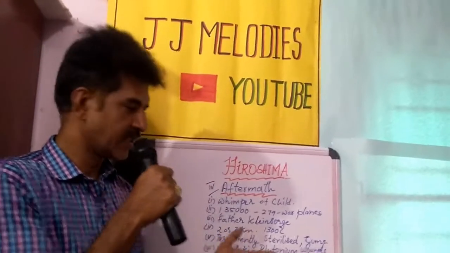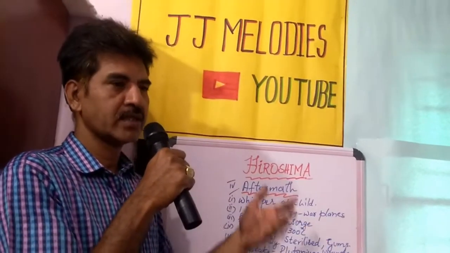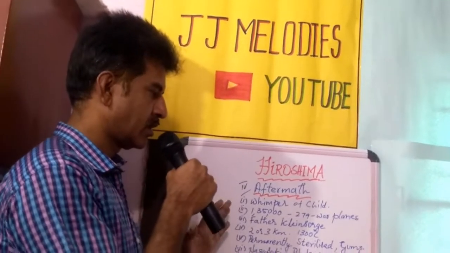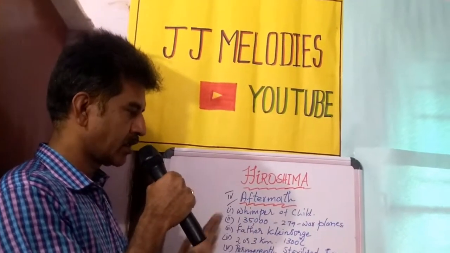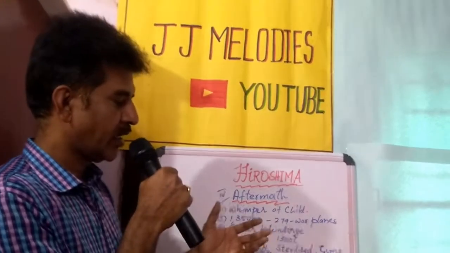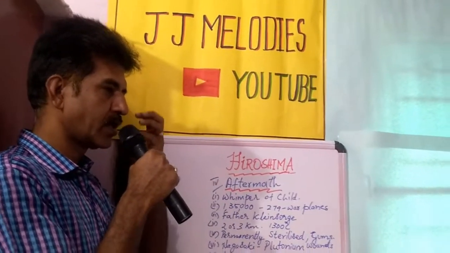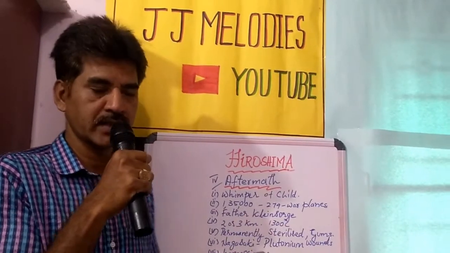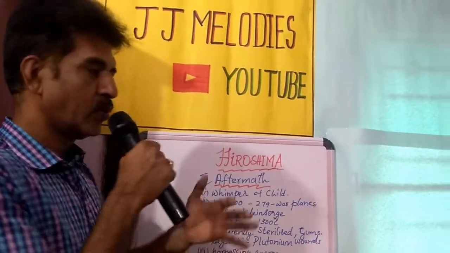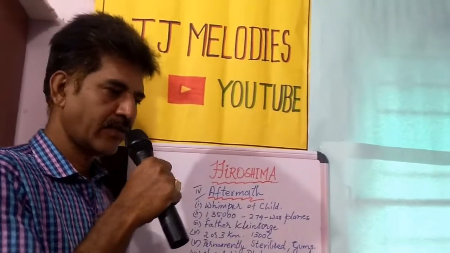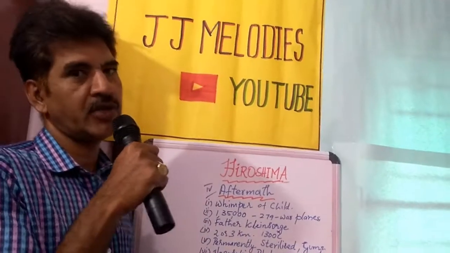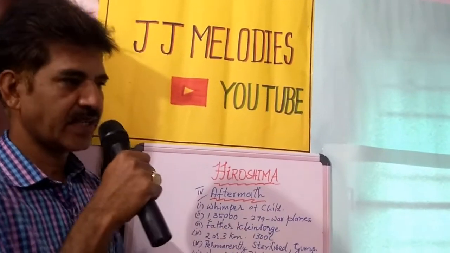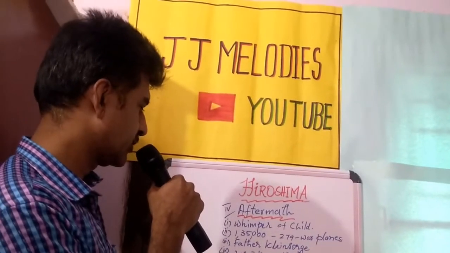Men who were within this 2 or 3 kilometers became sterilized. They couldn't father children. In the same way, people's gums were bleeding and their old wounds were reopened. And they say people who were on the river side, their flesh was melting and falling into the river because the radiation entered the water.